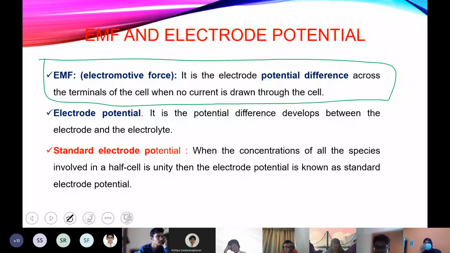That means when there is no electron transfer or movement of current, the two half cells are still inside the system, but the connection is incomplete. In that condition, the potential difference between the terminals is called electromotive force or EMF. The next two definitions, electrode potential and standard electrode potential, we have already discussed, so I'm not going into that again.